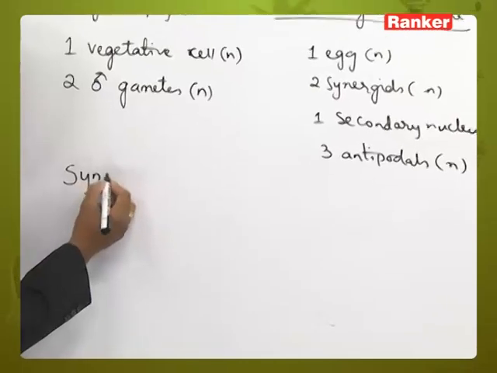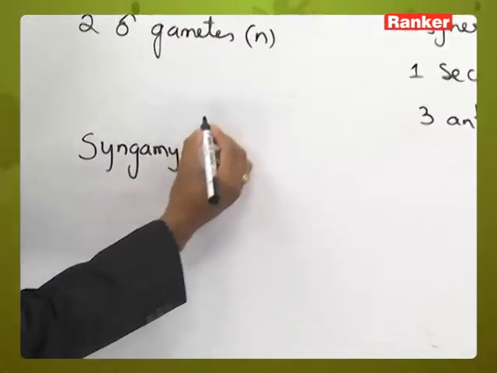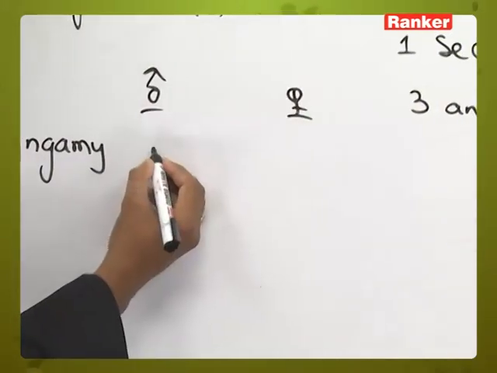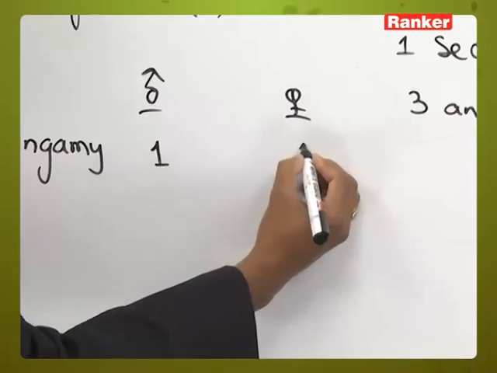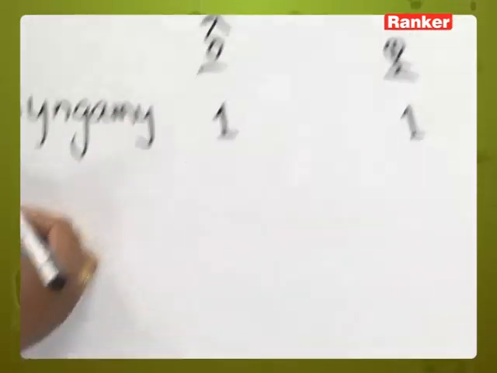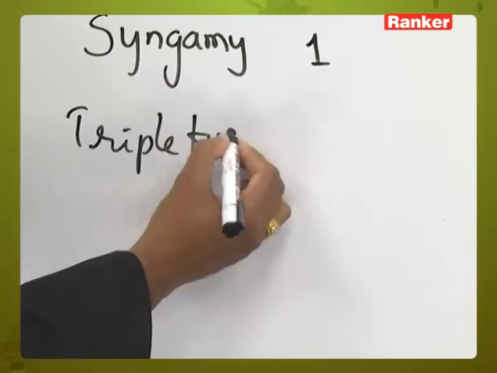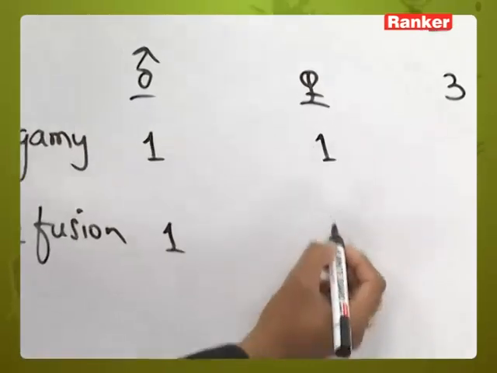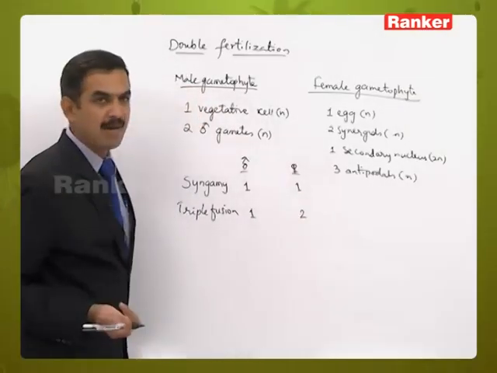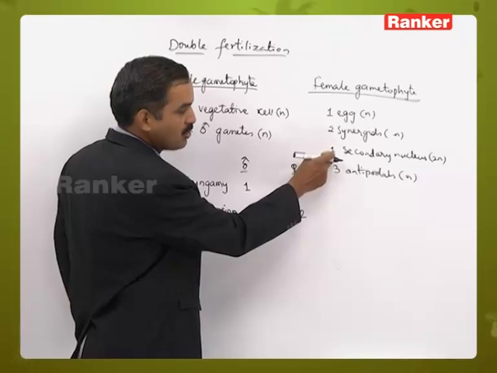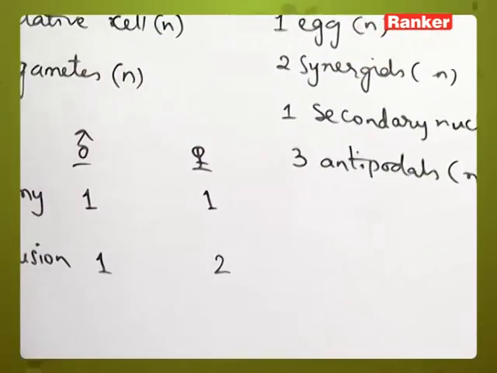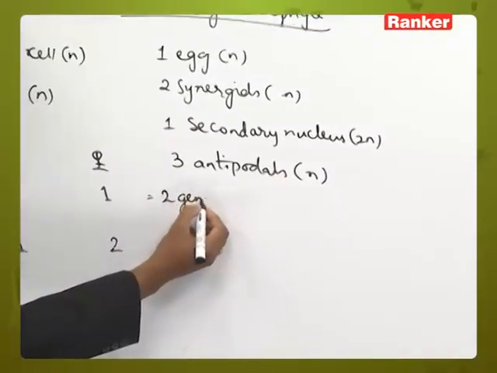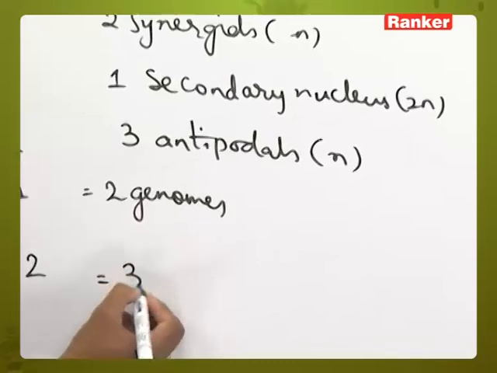For syngamy, one genome of male and one genome of female are participating, whereas for triple fusion, the second male gamete, that is one genome of the male gametophyte, and two genomes of the female gametophyte participate. Two genomes means the diploid secondary nucleus is participating here. So the total here is two genomes and here three genomes.